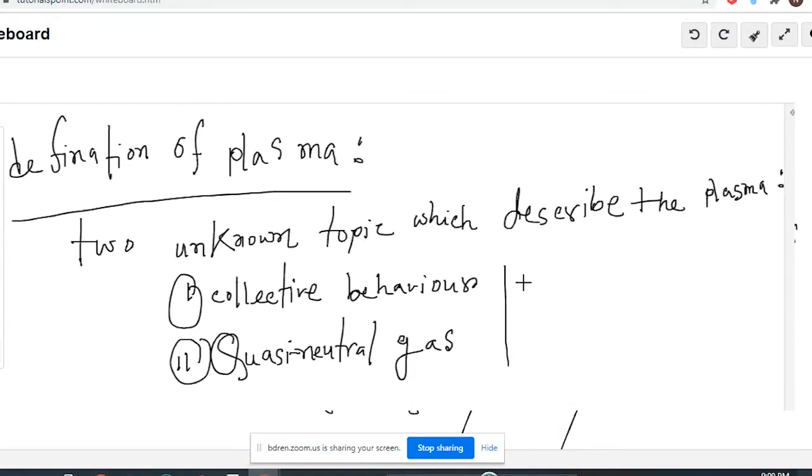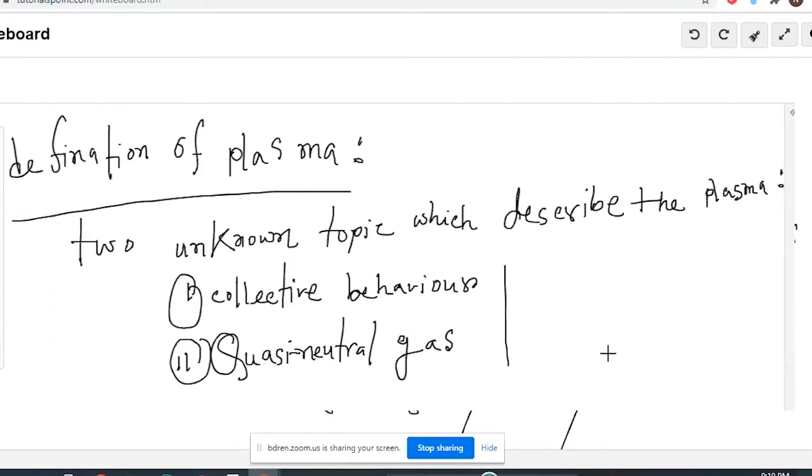Before I briefly discuss these two things, first of all, we need a clear vision of plasma. We say that when we heat a solid, it becomes liquid.